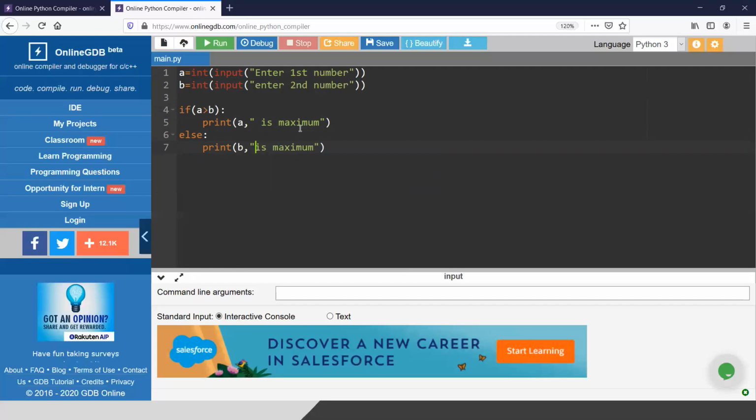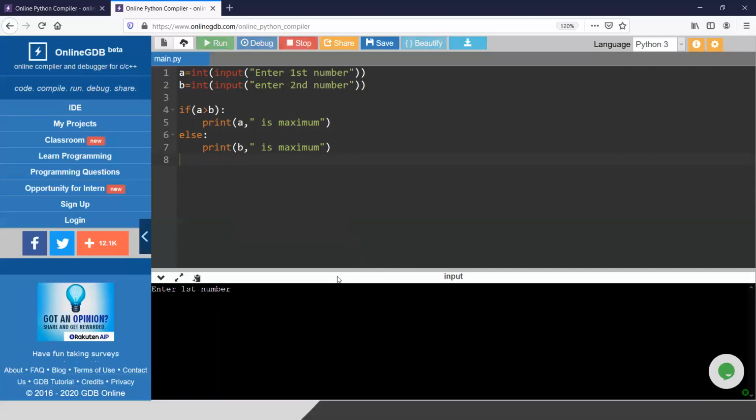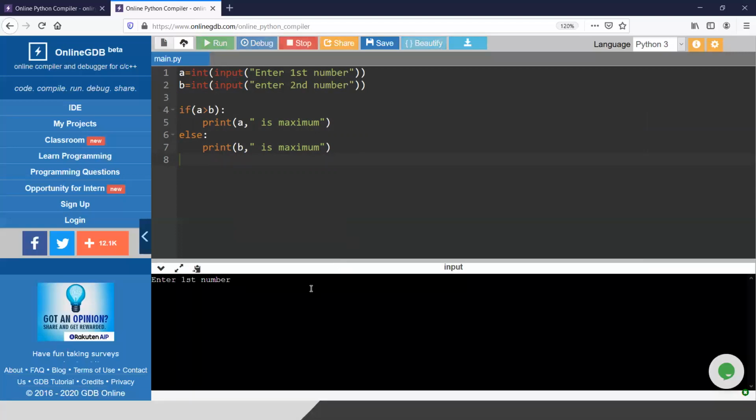Okay, I think it is clear. If you put the tab, all of those lines will be inside the else. If you do not press this tab, it will be outside of the if. I am going to show you. First, let me run this code. It asks, enter first number. I am giving the first number as 20, and the second number as 5. So obviously 20 is greater. Look, it is giving 20 is maximum, going into the if block.